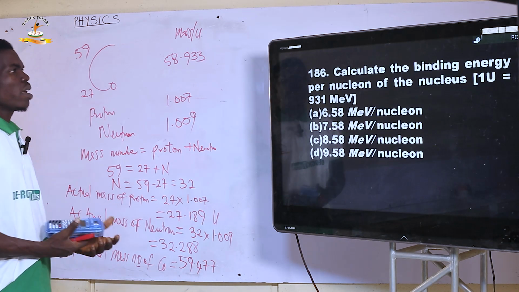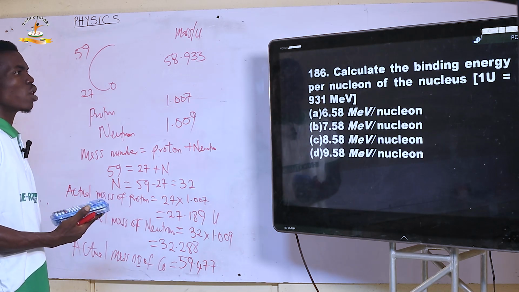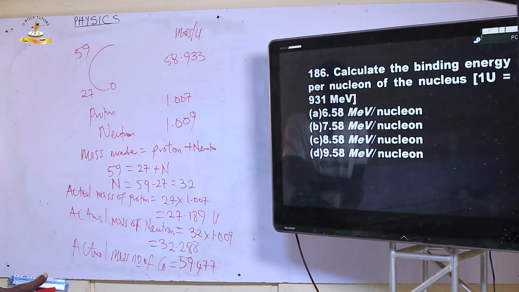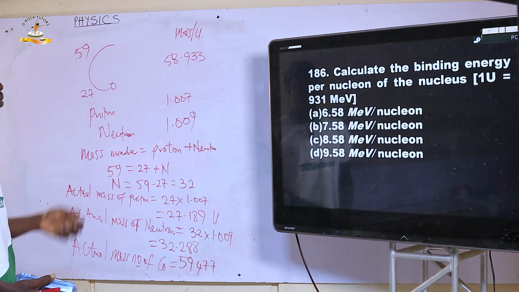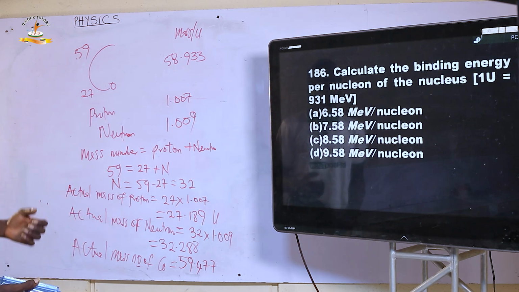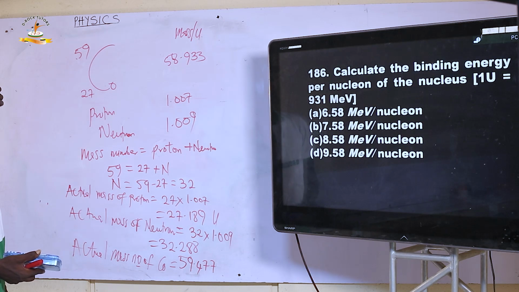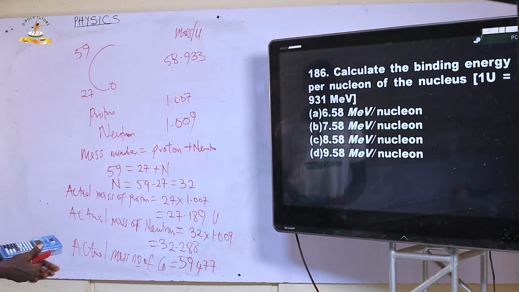Next, it says calculate the binding energy per nucleon of the nucleus. Because one atomic mass unit is 931 mega electron volts. So how many atomic mass units do you have there? So let's calculate the binding energy.